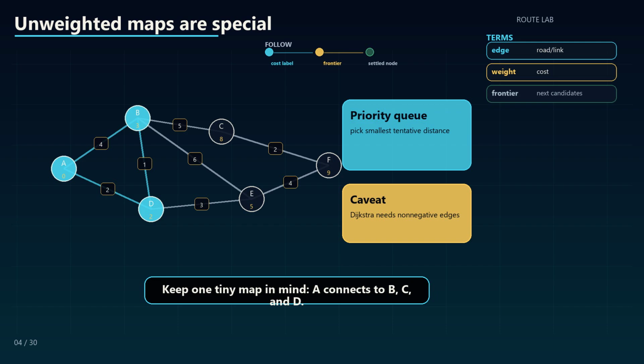Keep one tiny map in mind: A connects to B, C, and D. A direct route can look visually shorter, but if its edge cost is large, it loses. The algorithm is not counting road segments, it is adding prices.